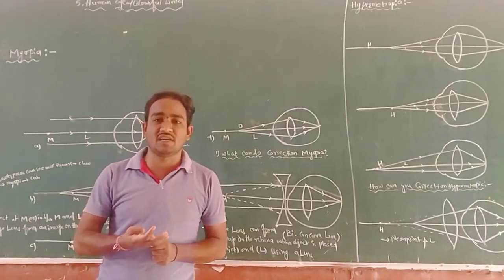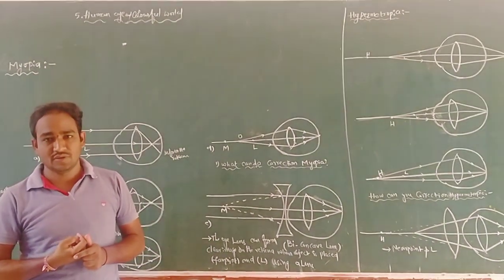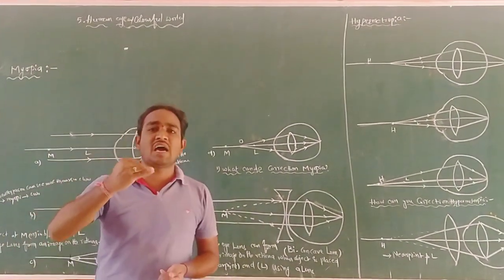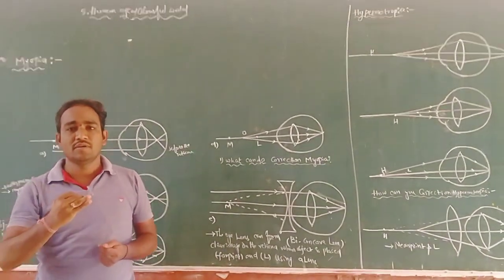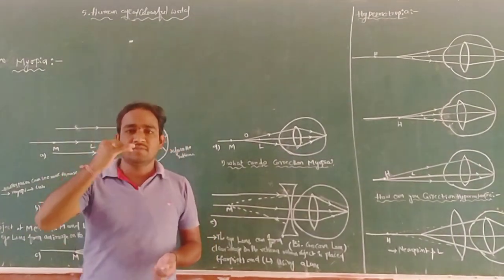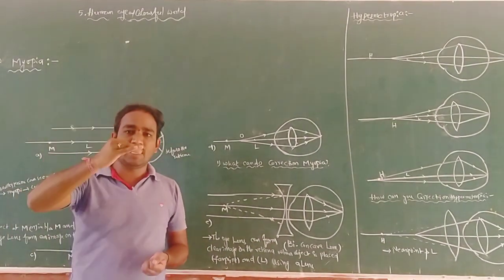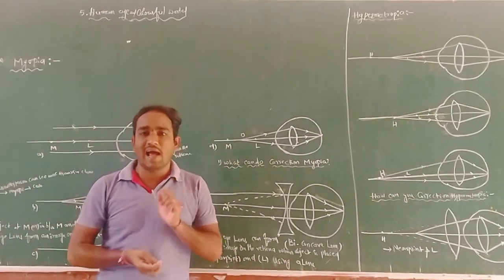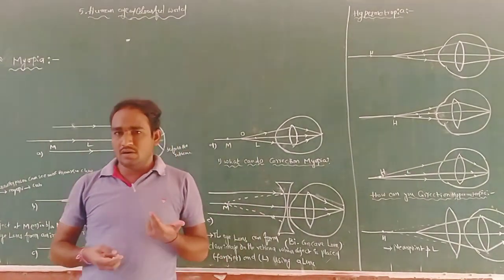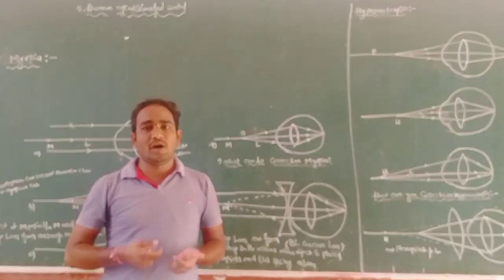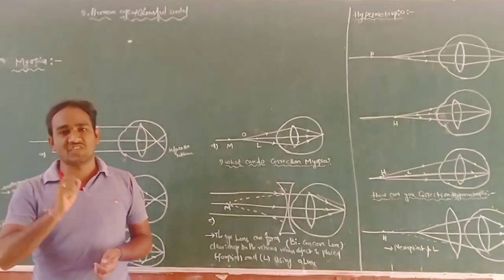So what is the definition of angle of vision? The maximum angle at which we are able to see the whole object is called the angle of vision. For a healthy person, the angle of vision is 60 degrees.